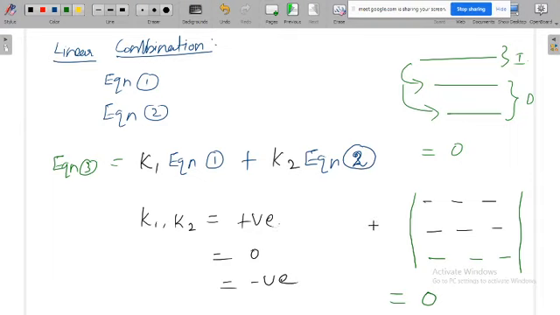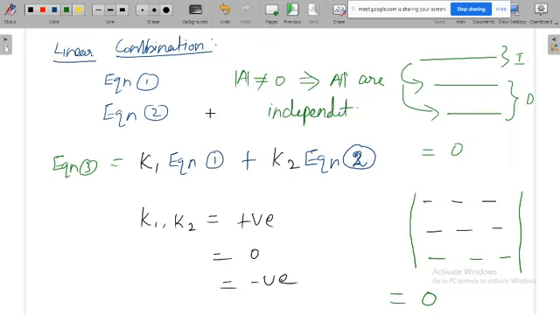If the determinant of the matrix is not equal to 0, all are independent, meaning within those rows of the matrix there is no linear combination and no dependency between the equations. So this is a simple idea of linear combination.